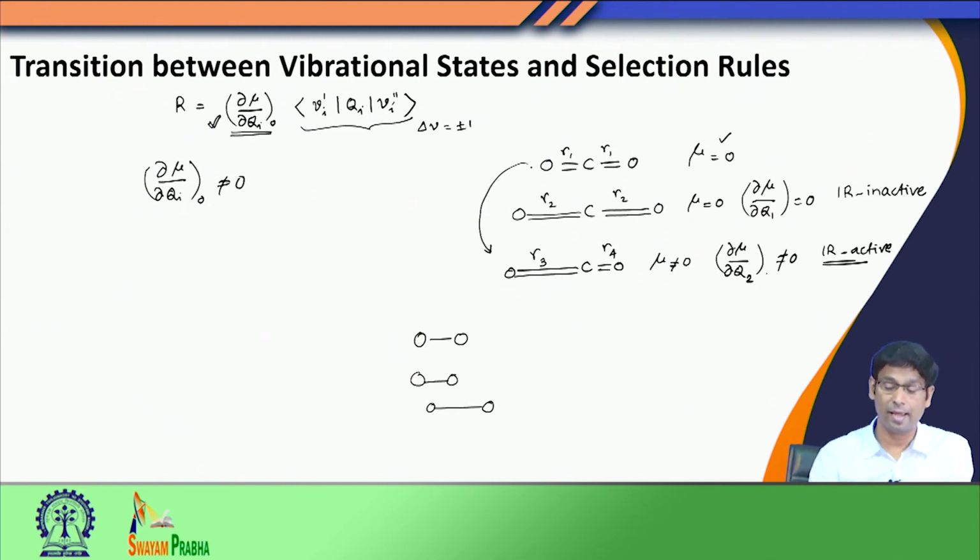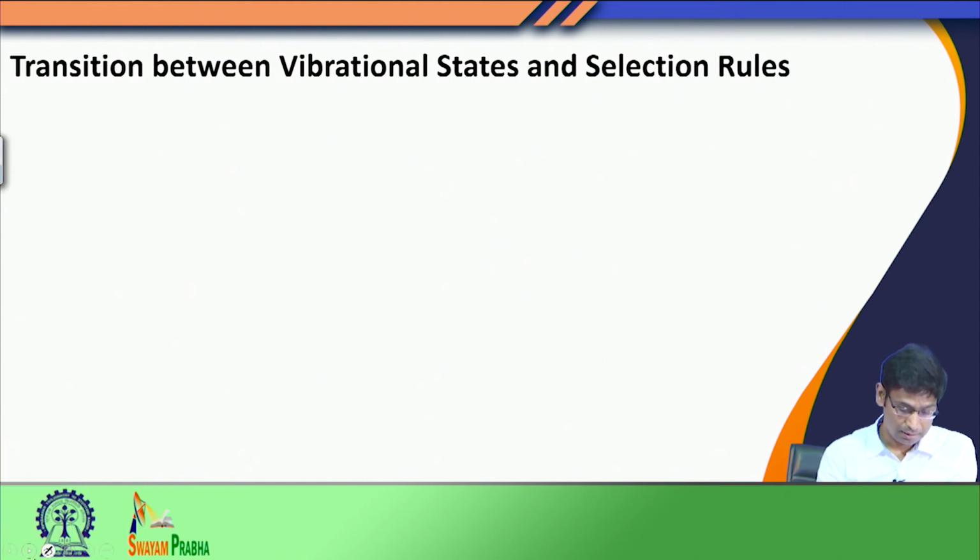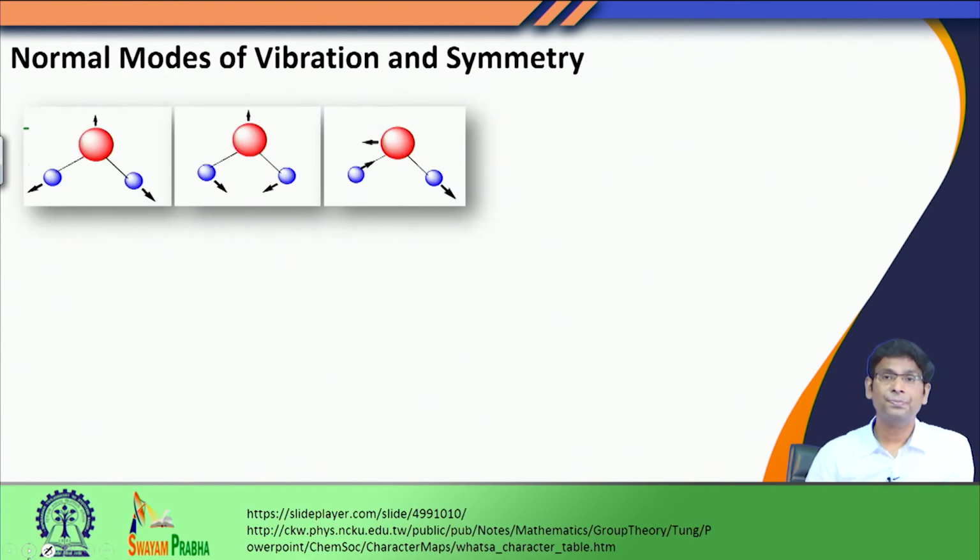For example, carbon dioxide can be infrared active, but only in certain degrees of freedom, not in all degrees of freedom. All right. So, now we see that the normal modes of a molecule are very useful to understand whether a particular molecule will show infrared activity or not.